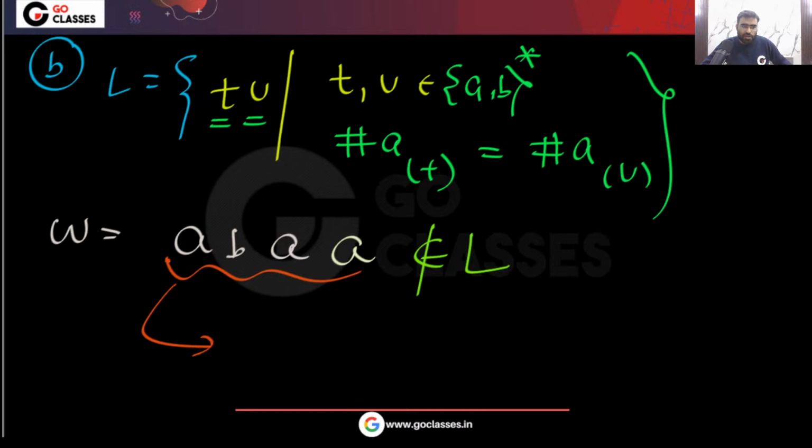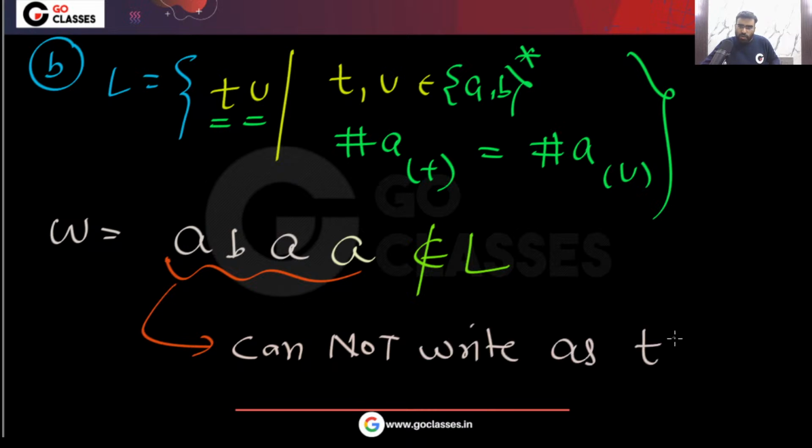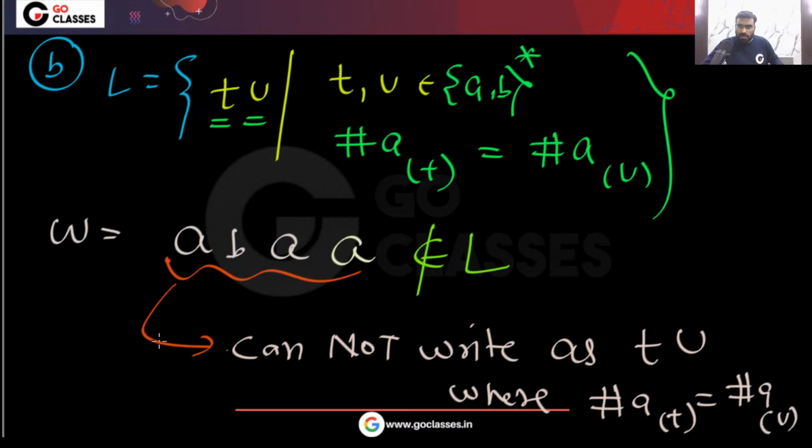Remember, this is the point. We cannot write this string as tu, where number of a in t is equal to number of a in u. Is this clear? This string we cannot write like that. So this string does not belong to L.